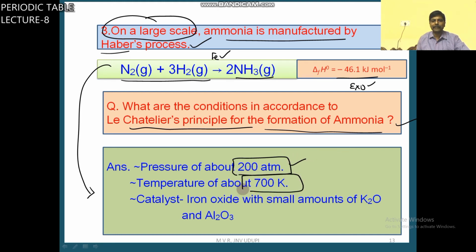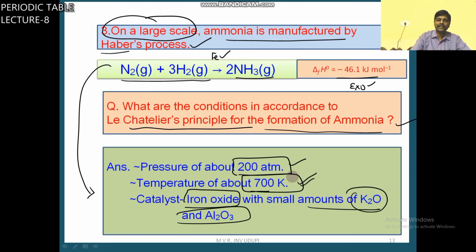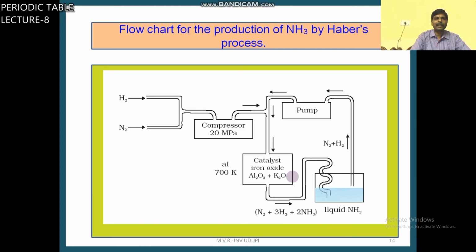Temperature about 700 Kelvin, because at low temperature nitrogen is inert. So at moderate, optimum temperature only, it will react. The catalyst is iron oxide with small amounts of K2O and Al2O3. This acts as a promoter. These are the favorable conditions.